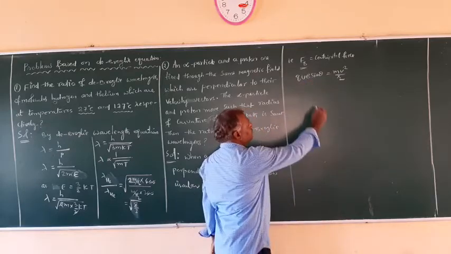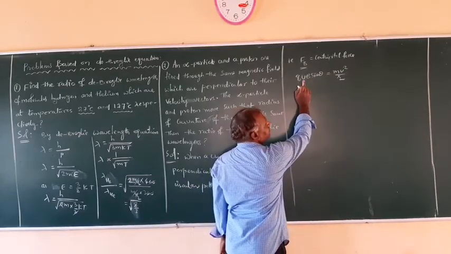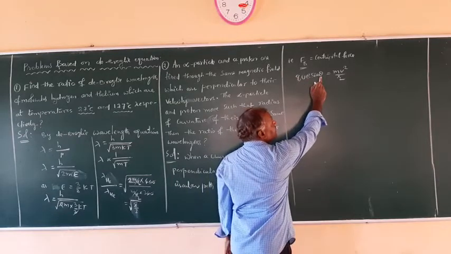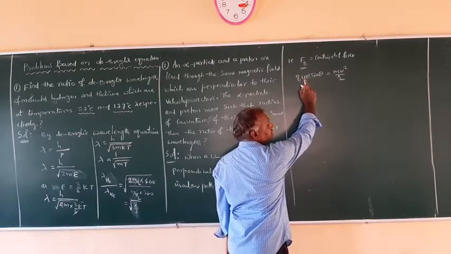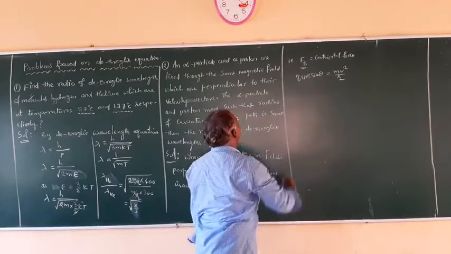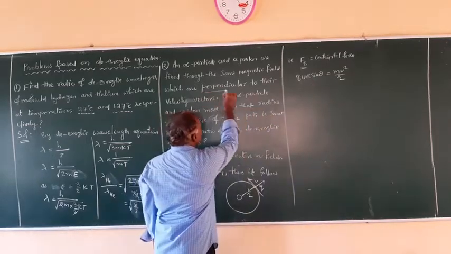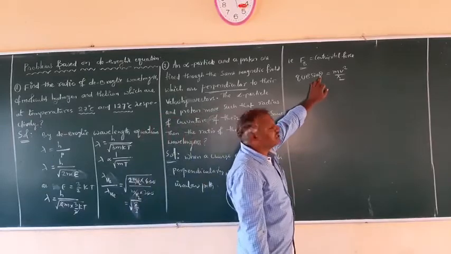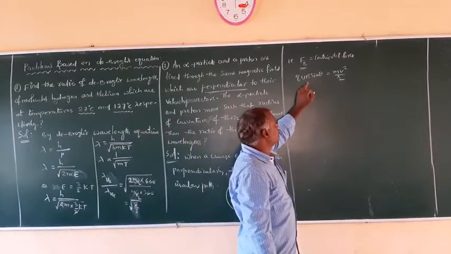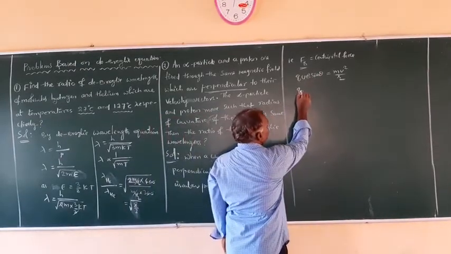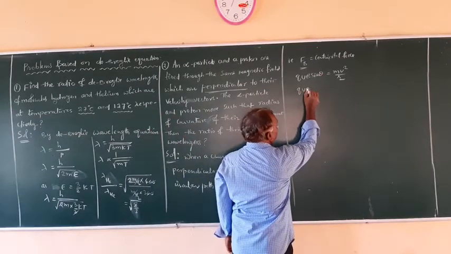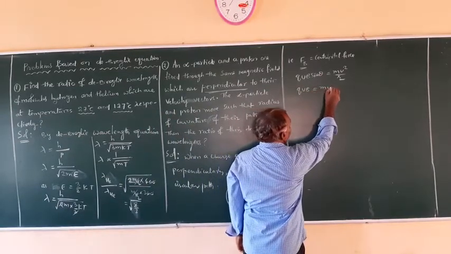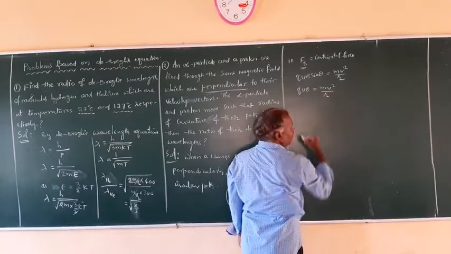Now, Q is the charge, V is the velocity, B is the magnetic field, and theta is the angle between the magnetic field and velocity vector. How much is the angle between them? They are perpendicular, which means it is 90 degrees. So theta is 90, sin 90 is 1. So I can write this equation as QVB is equal to mv square upon r.